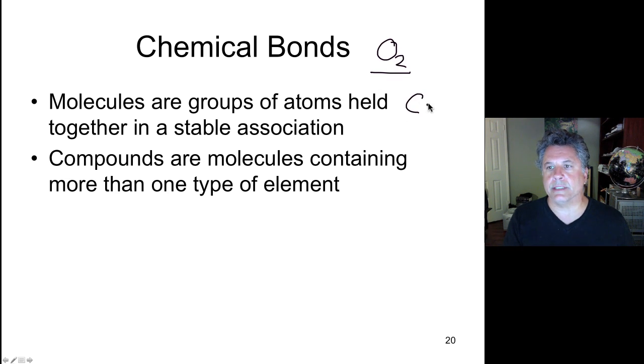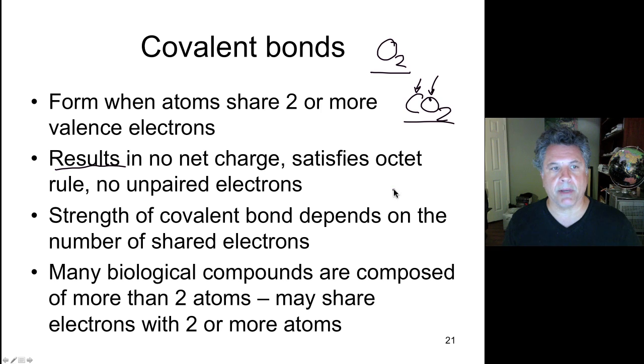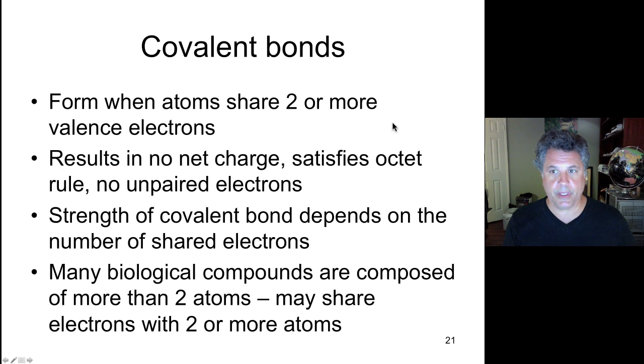Whereas, let's say, CO2, carbon dioxide, is a compound because it has both the element carbon in it and the element oxygen in it. So whenever you have two or more elements in some molecule, then that molecule we can refer to as a compound. And atoms are held together in molecules or compounds by bonds, as I've already said, and we'll talk about some of those.